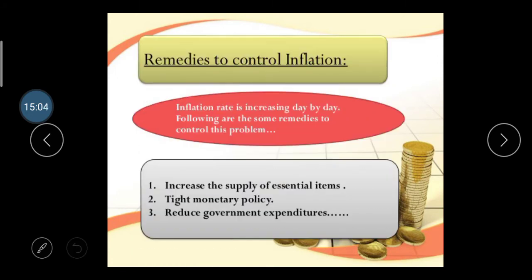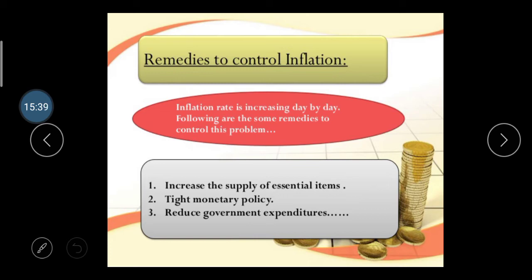What are the remedies to control this type of inflation? The inflation rate increases day by day, so following are some remedies to control this problem. First one, increasing the supply of essential items. Essential items are the basic items, basic needs. If we produce these essential items, then the inflation rate may be lesser. Then tight monetary policy. If we have a good monetary policy, then we can easily take this type of decision. Monetary policy and fiscal policy you should learn in detail in the next units.